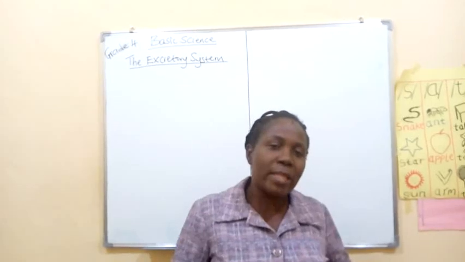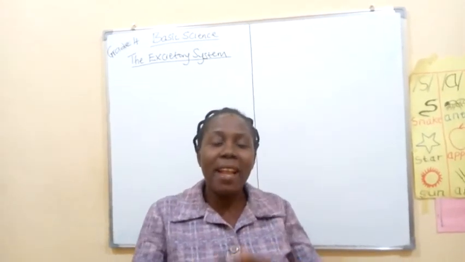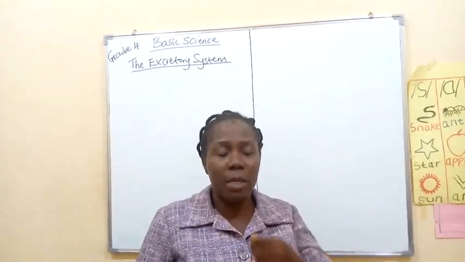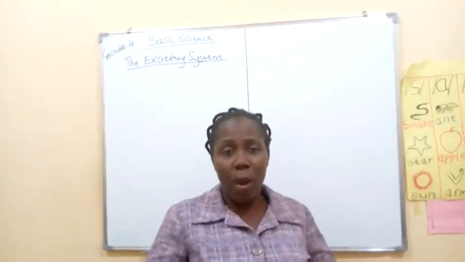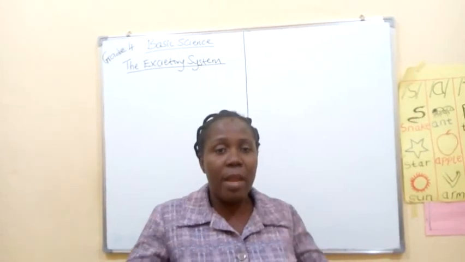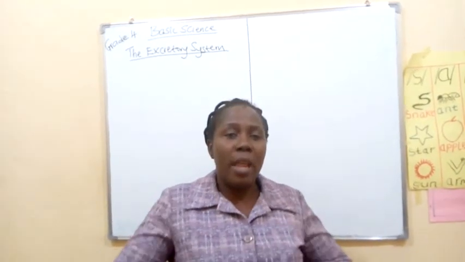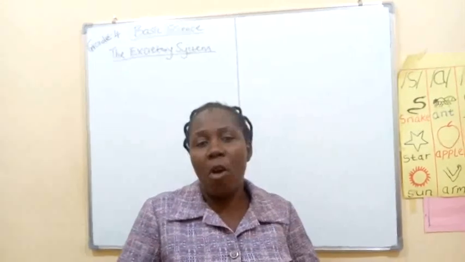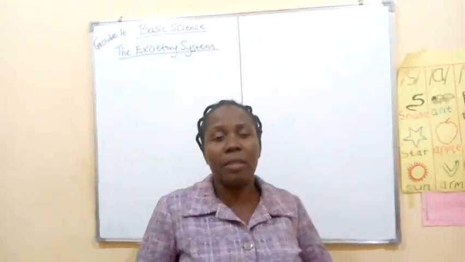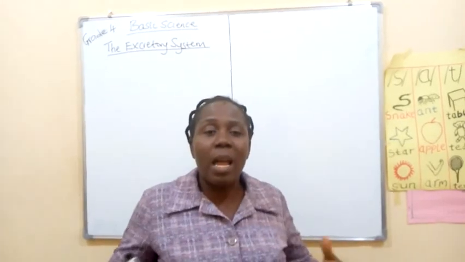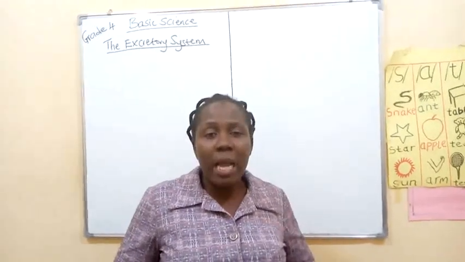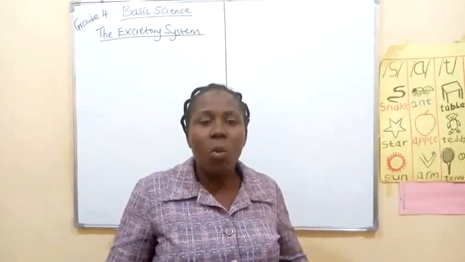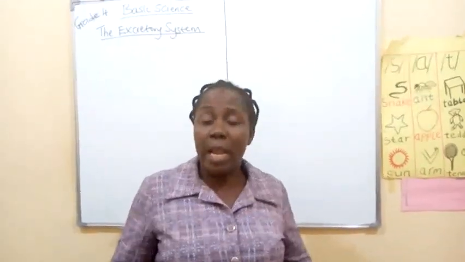Number 2, sweat. Number 3, the carbon dioxide that we pass out. How do we know we pass out carbon dioxide? When we inhale oxygen, the air that we exhale out from our body is called carbon dioxide. So if these substances are allowed to stay in our body longer than necessary, they become